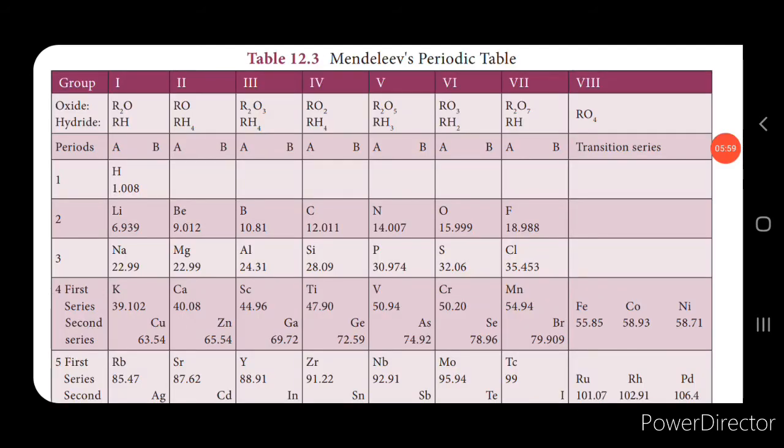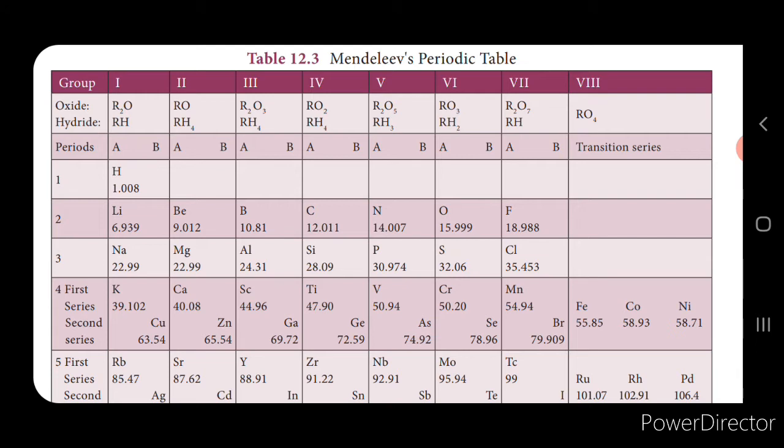Next we'll see Mendeleev's periodic table. Now in 1869, the Russian scientist discovered that the elements are similar and repeat at regular intervals when they are arranged by their atomic masses. So based on that, he proposed the law of periodicity. This law states that the physical and chemical properties of the elements are a periodic function of their atomic masses. Periodic function in the sense it repeats at regular intervals. That is, the properties of the elements repeat at regular intervals, isn't it? So the physical and chemical properties are a periodic function of their atomic masses.